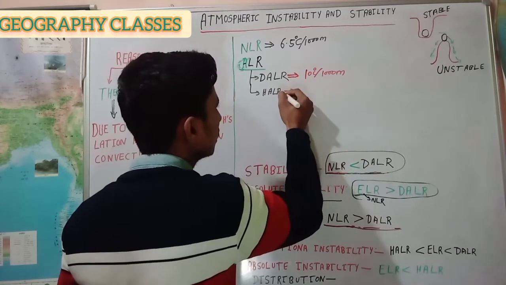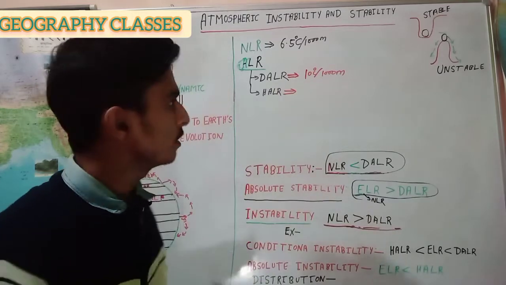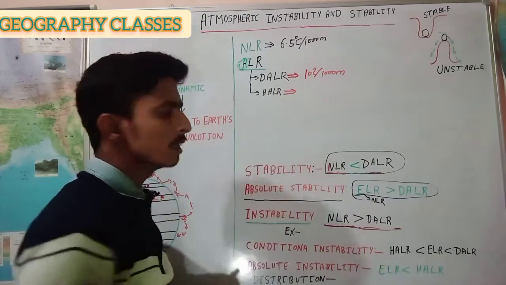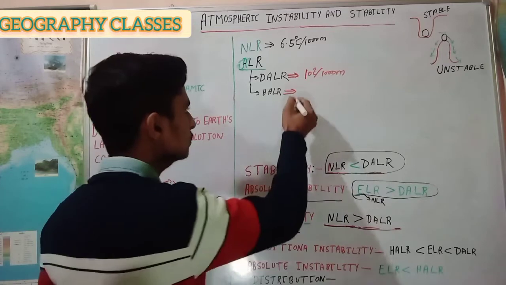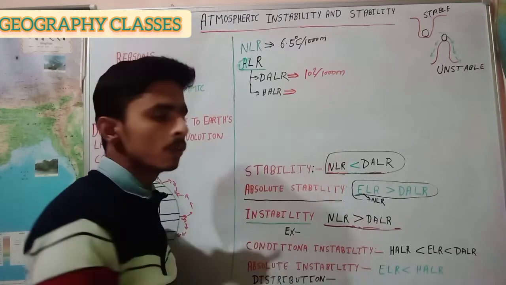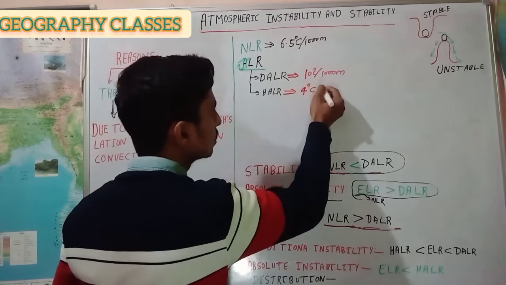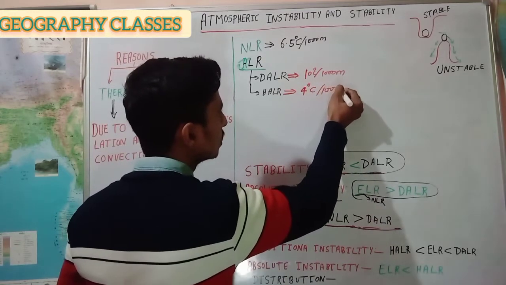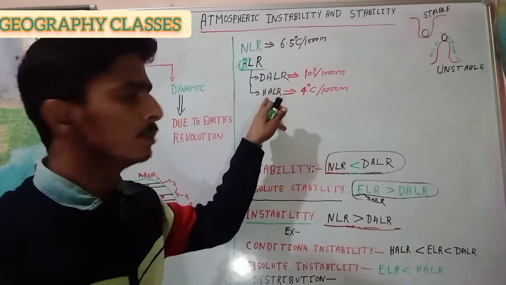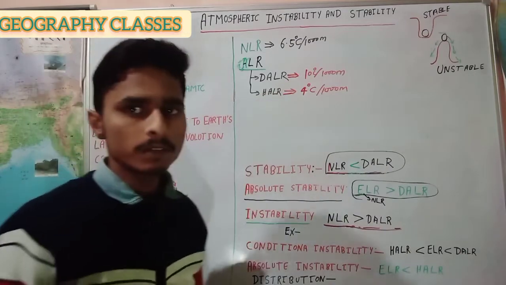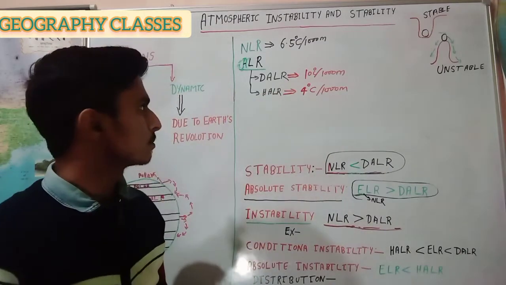This is called dry adiabatic lapse rate. And let's understand humid adiabatic lapse rate. The temperature decreases with increasing height at the rate of 4 degrees centigrade per 1000 meters. This is called humid adiabatic lapse rate, or moist adiabatic lapse rate.